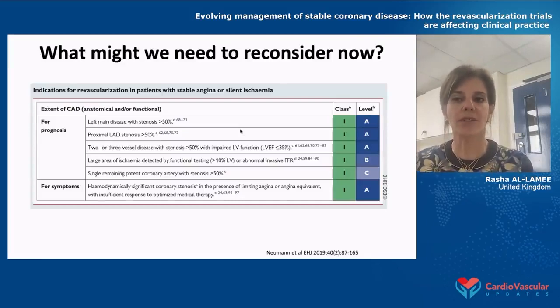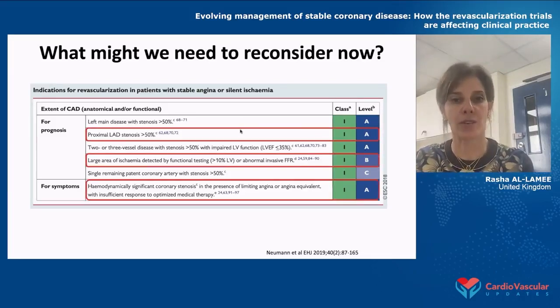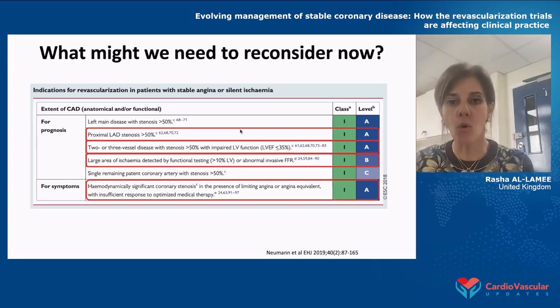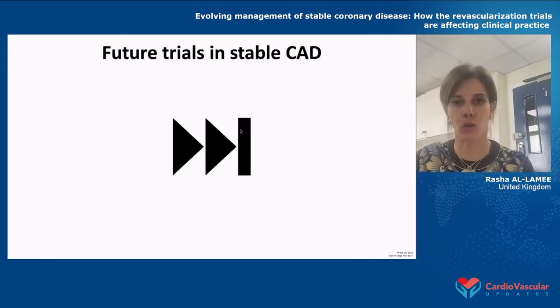So what about the clinical guidance now? Well, I think there's a place where we need to start to reconsider things. I'm not sure that we have the evidence that we used to have in terms of revascularization for proximal LAD disease, for large areas of ischemia, for hemodynamically significant stenosis, or indeed in those patients with impaired LV. And all of that is making me think that the stable coronary artery disease space really needs us to consider medical therapy to be our most important first choice.